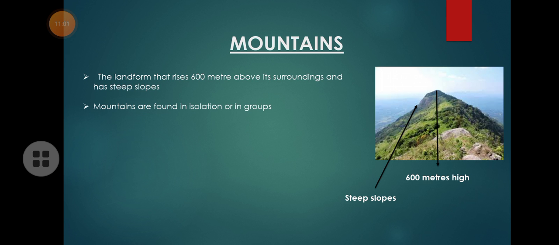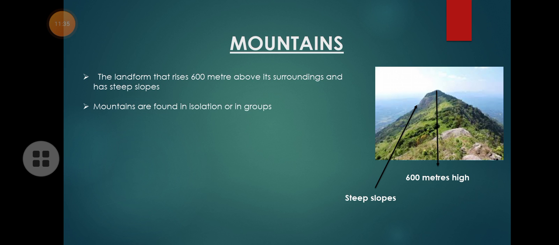Also, mountains should have steep slopes. Look at the steep slopes. It is in an elevated position. Look at the side. Slowly it is moving high. That is called a steep slope. So mountains are landforms that rise 600 meters above their surrounding and have steep slopes.